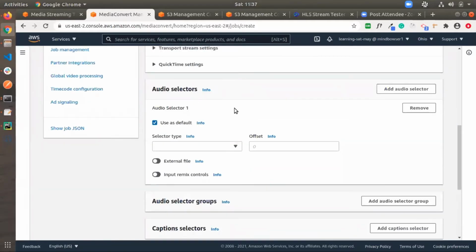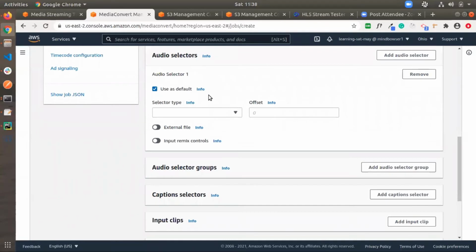And for audio selectors, we have a default audio one, which is based on the input value, meaning every video has one audio selector. When we select one, it automatically takes that video's audio by default. If you have multiple audio selectors like different languages, you can add the different languages here, but I'm using the default, so we are not going to add any additional audio here.